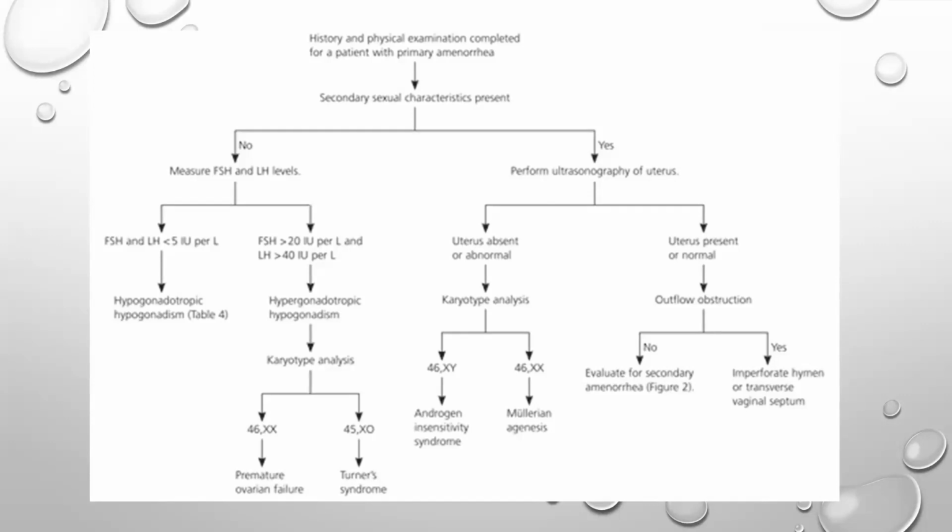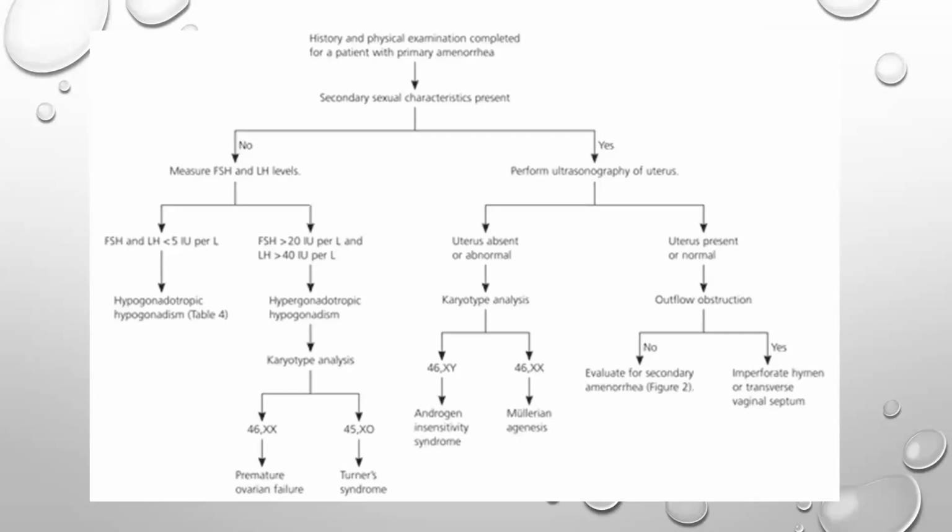If they are present, you go for an ultrasound to see whether the girl has a uterus or not. If the uterus is present and normal, then there may be an outflow obstruction, or not. If there is outflow obstruction, it can be imperforate hymen or transverse vaginal septum, and if there is no outflow obstruction, evaluate for secondary amenorrhea.